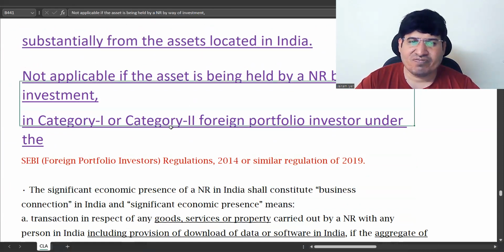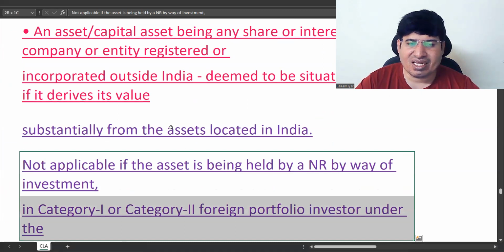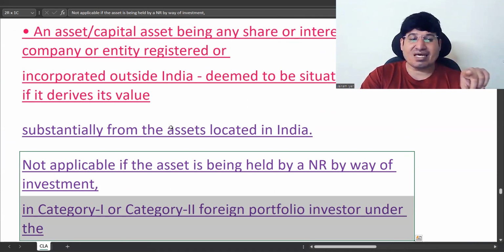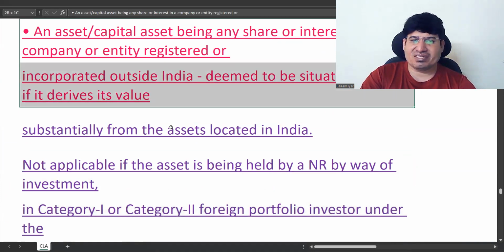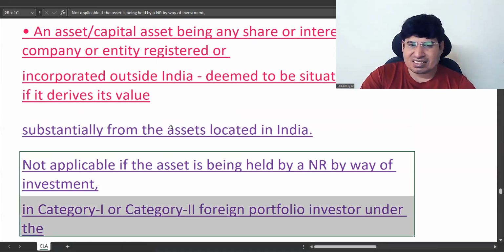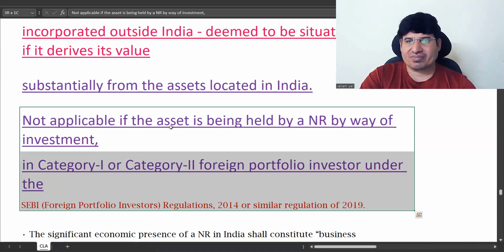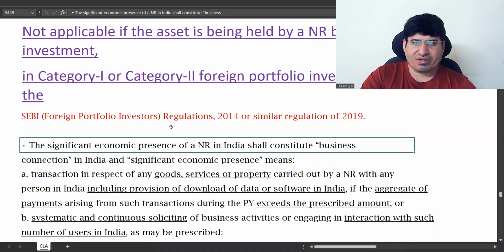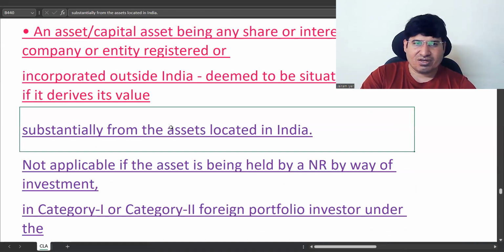So if the asset is held by a non-resident by way of category 1 or category 2 FPI, then there is an exception. Even if this kind of asset is deriving its value substantially from India, it will not be treated to be in India. This is an exception given by SEBI. So we can even ignore this for the time being.